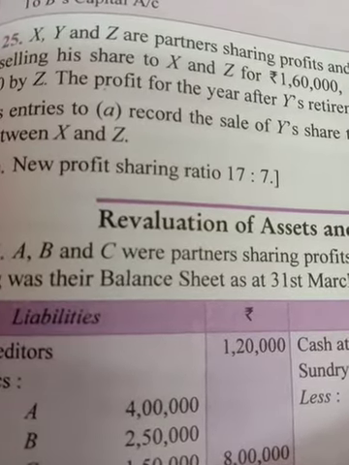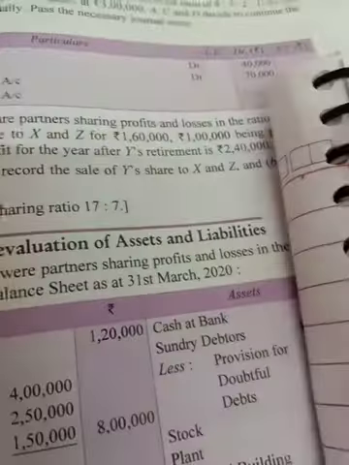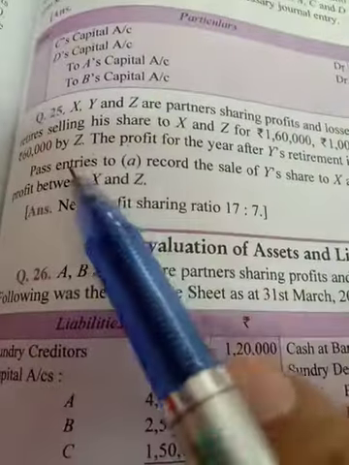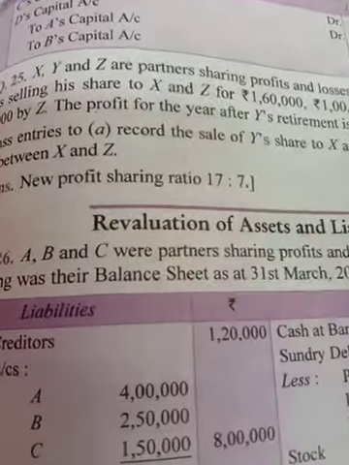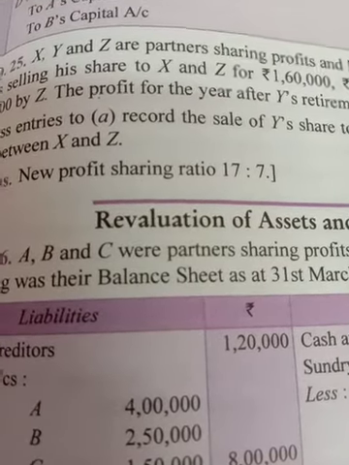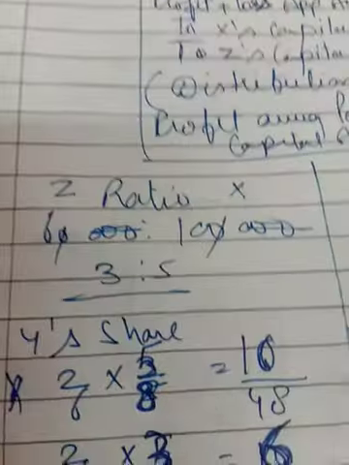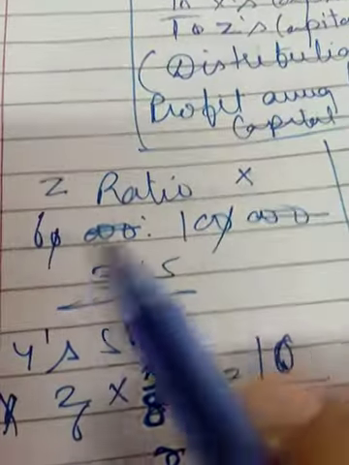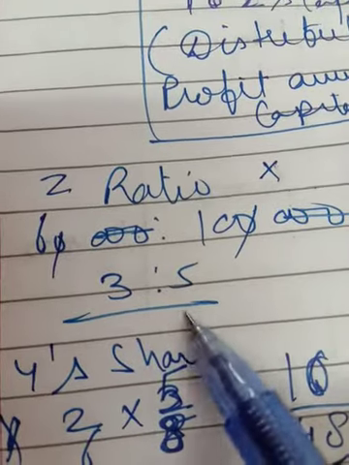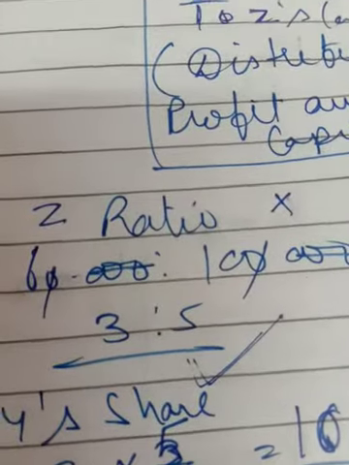Y is retiring, and he is selling his share to X and Z for 1,60,000. Z's share is 60,000 and X's is 1 lakh. So you have to calculate the ratio 3:5. That means Z and X are purchasing from Y in the ratio 3:5.